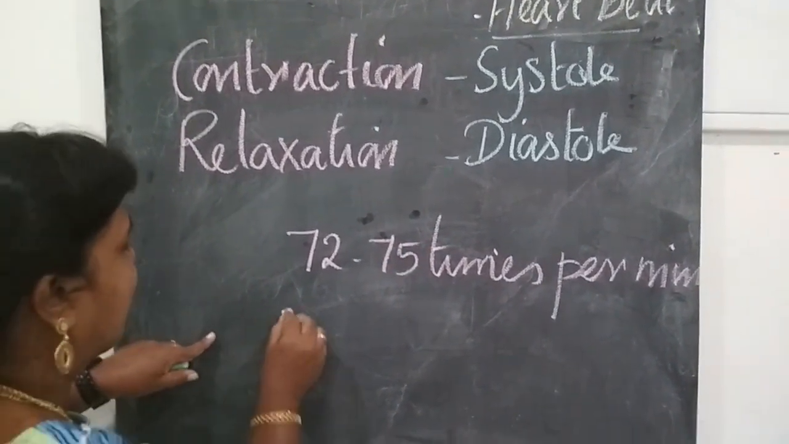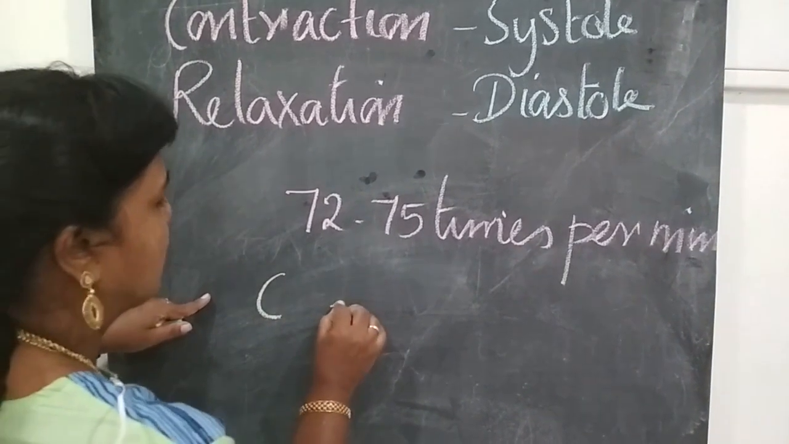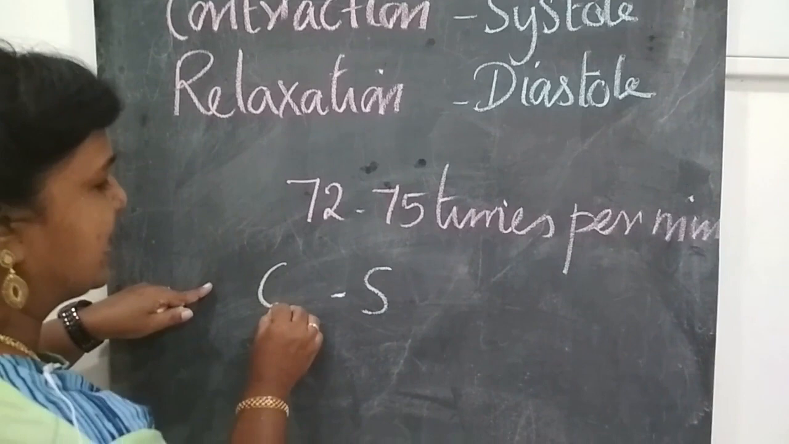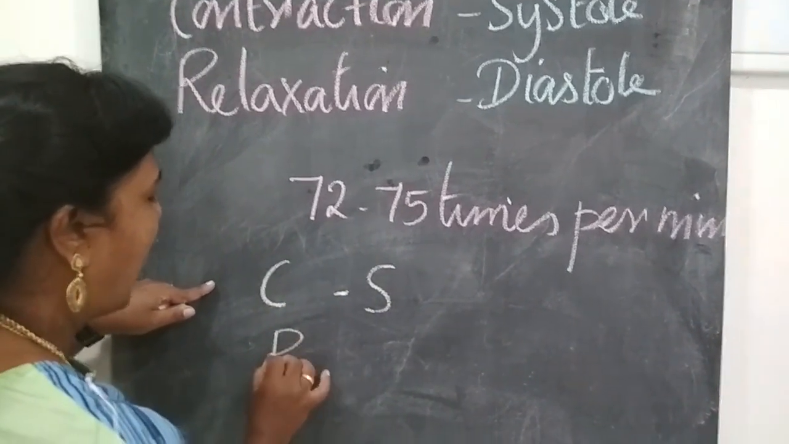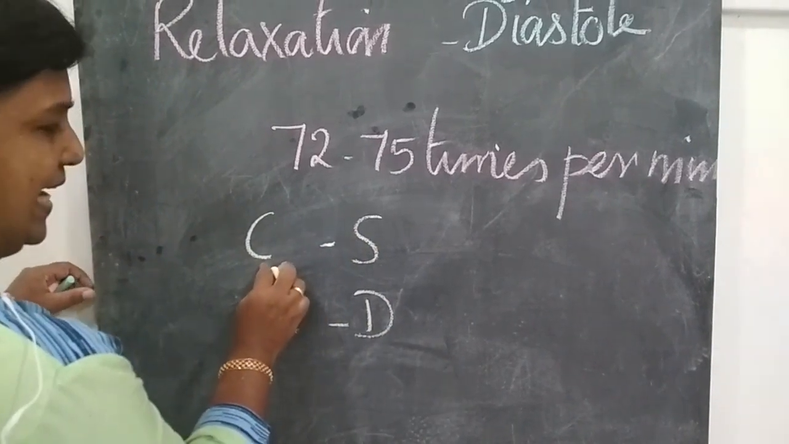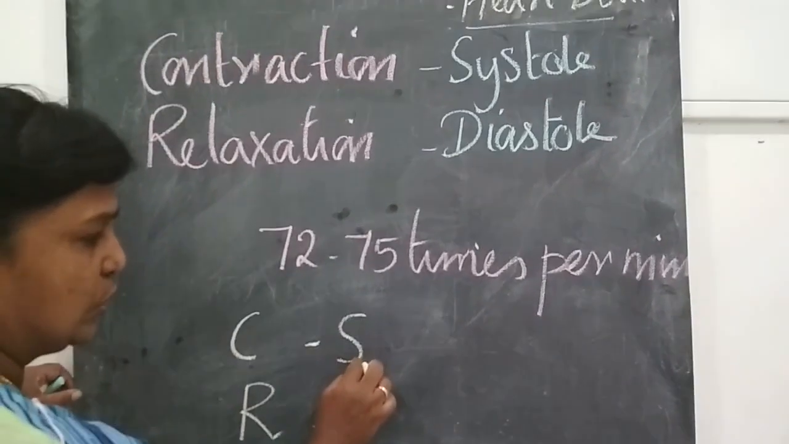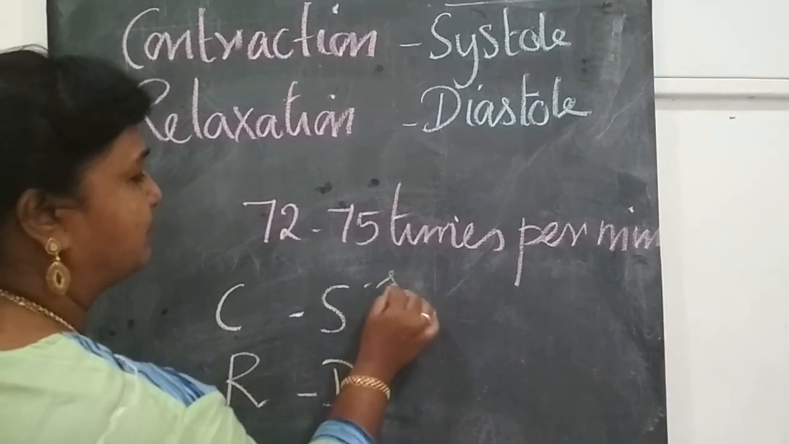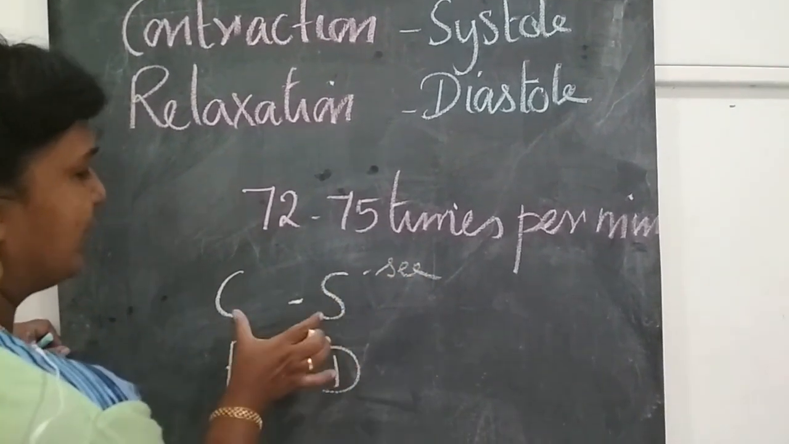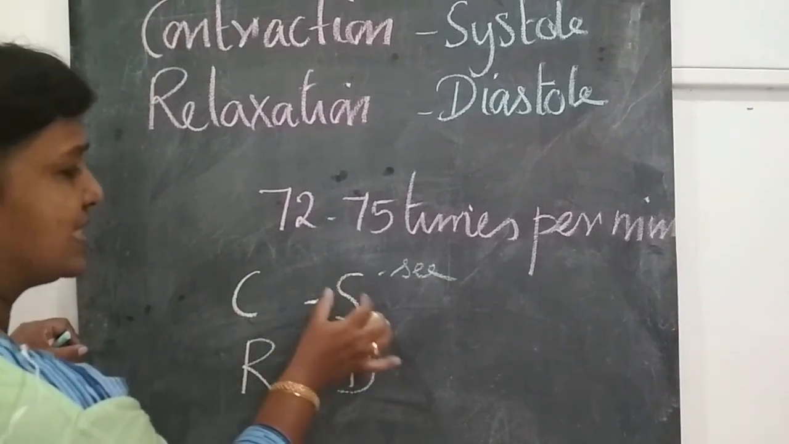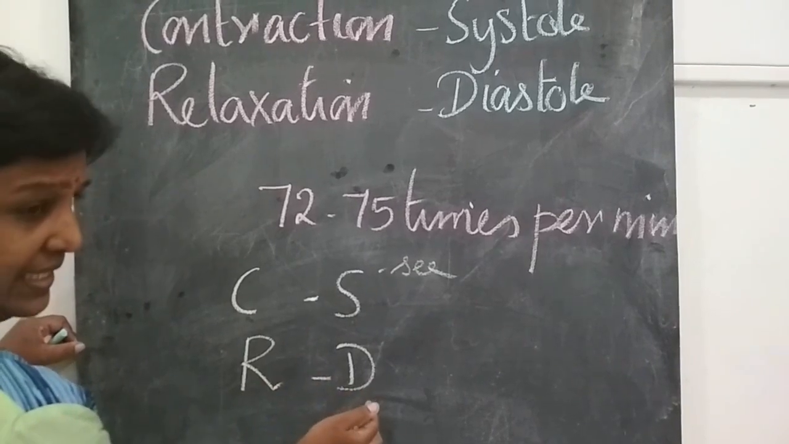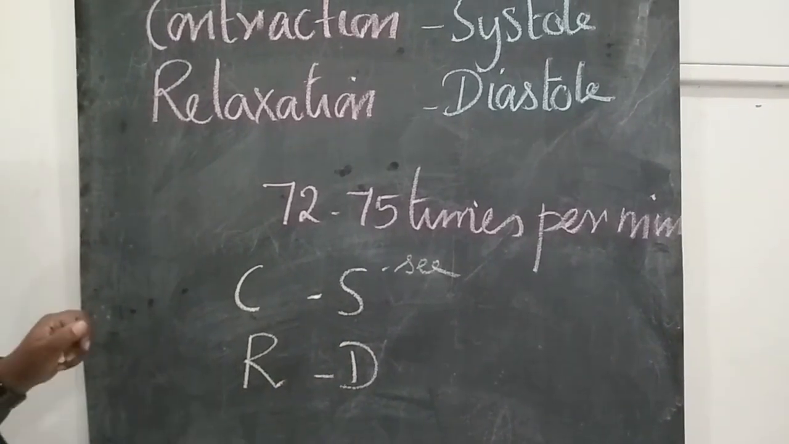We can remember it like this: contraction, C, systole, S. Similarly, relaxation, R, diastole, D. So we can keep in our mind: contraction, systole, C, S, and the other one is different: relaxation, diastole, R, D.